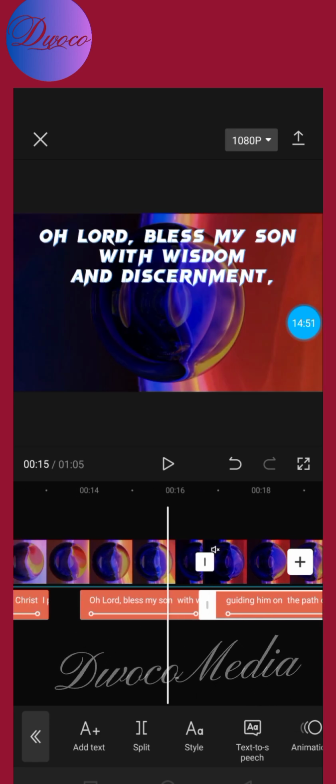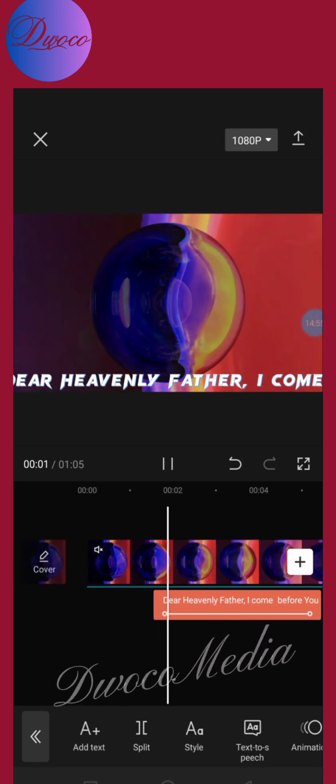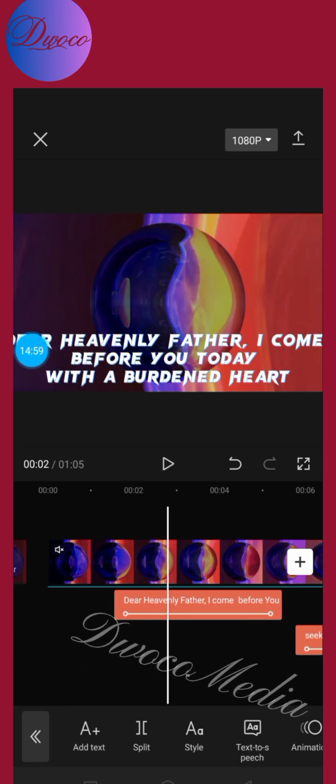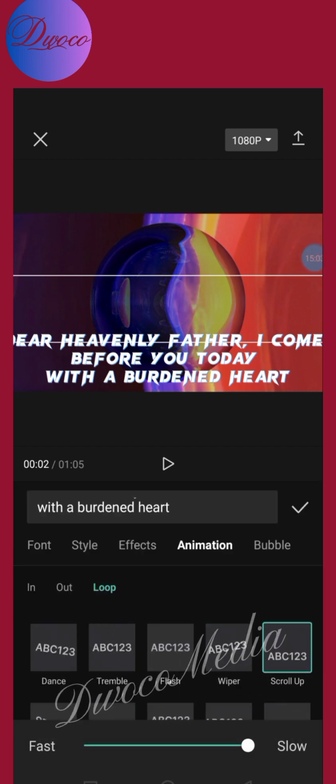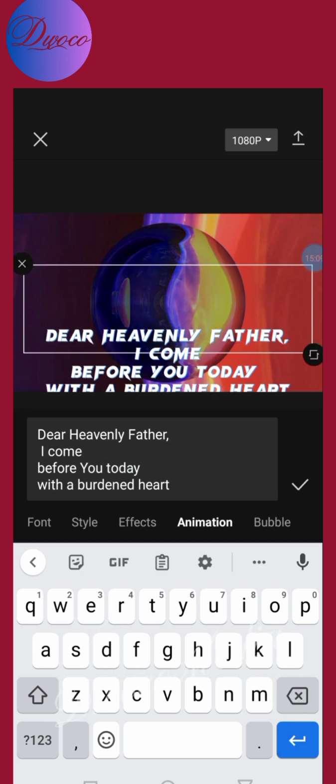Dear Heavenly Father. Okay, now you can see that this part of it is not showing, right? So I'm going to click on this, click on style, and then click on this stuff here, and then let me see if I can remove, yes, here, take it down here under. You can see that I just do that, and then here, this before, take it up. Good. All right, you can see it's mashed, right?